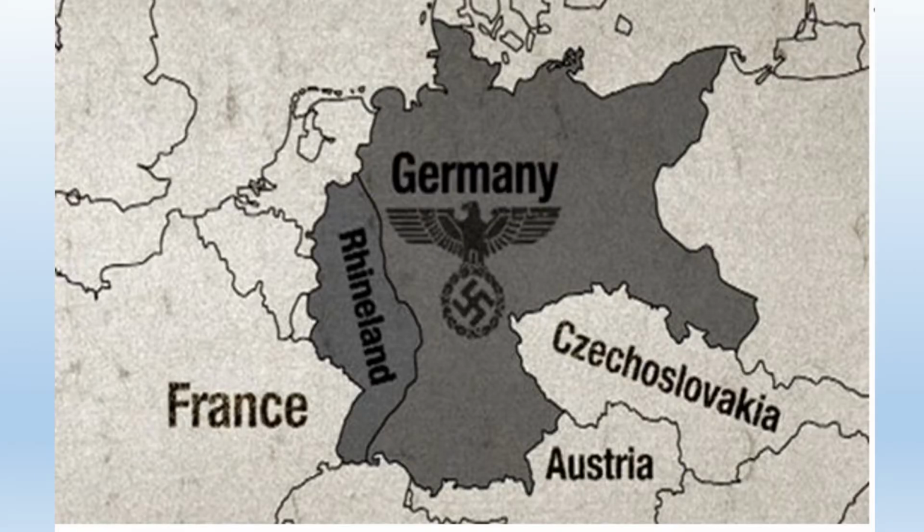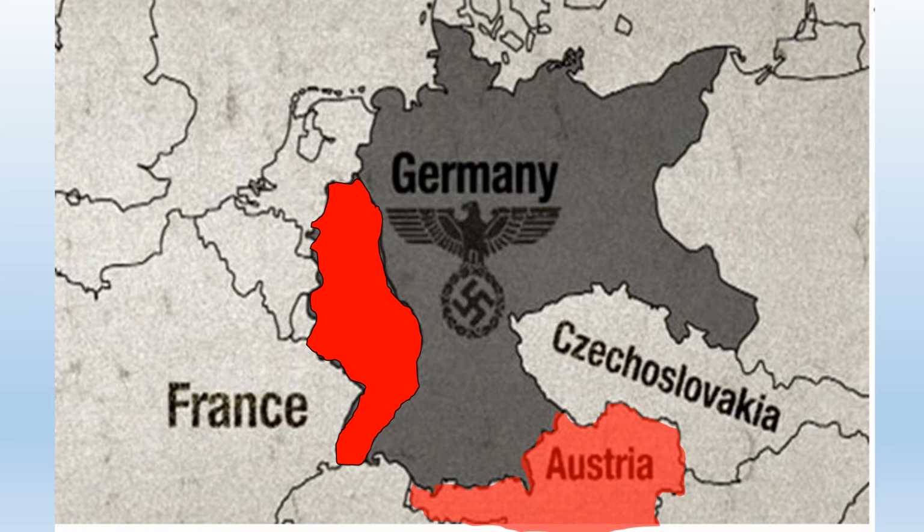We can see a map. This is of Germany. This is before Anschluss and before the reoccupation of the Rhineland. But let's just imagine that the Germans have now moved back into the Rhineland. So this land now belongs to Germany again. So Hitler's going to turn his attention to the south, and he's going to look to Austria, because now we can see how the German landmass is actually going to grow quite significantly just by obtaining these two areas.